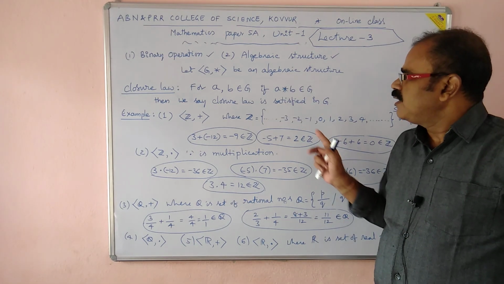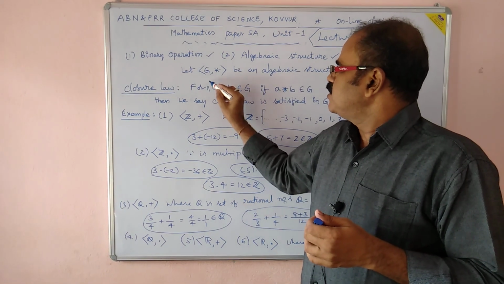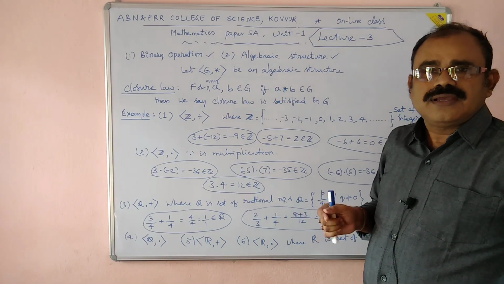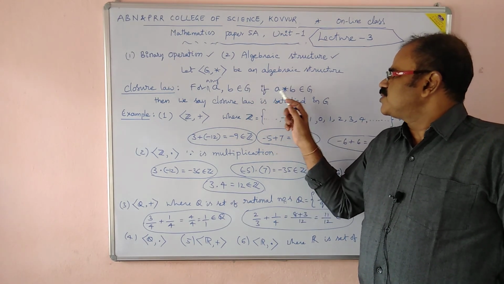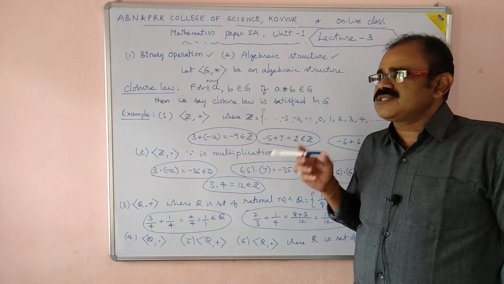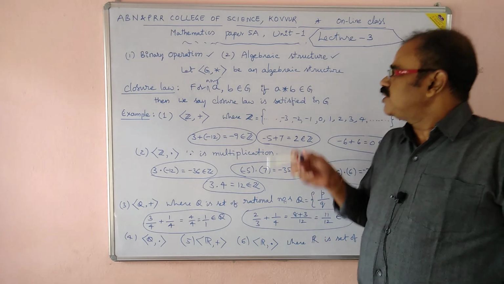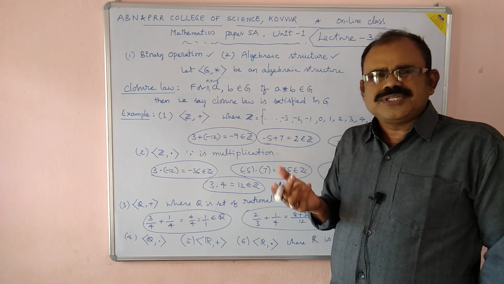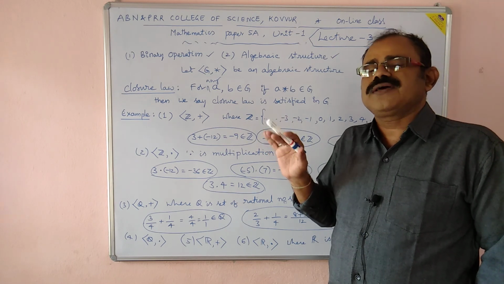Star is a binary operation. a and b are any two elements. We may write: for any a, b belongs to G. For any two elements, you may pick any two from the non-empty set G. Star is a general binary operation. Star does not represent any particular binary operation. In place of star, we may put addition plus or multiplication dot or so many binary operations we may consider. This represents a general binary operation.